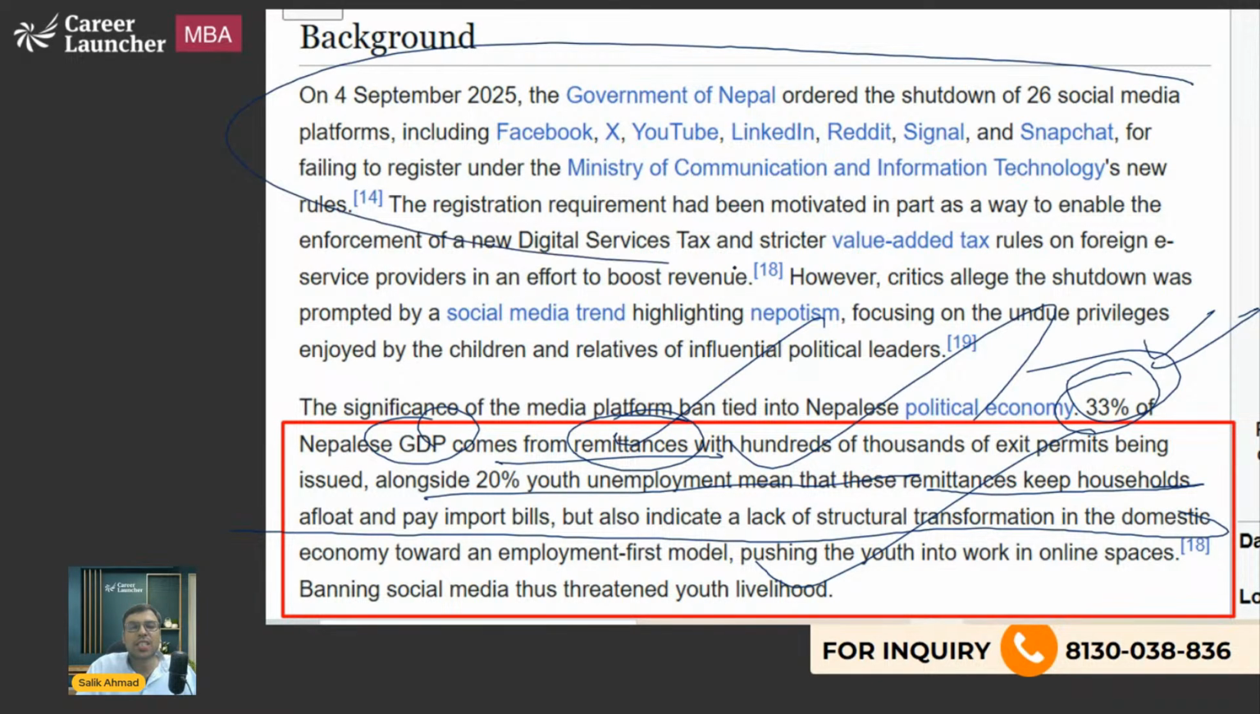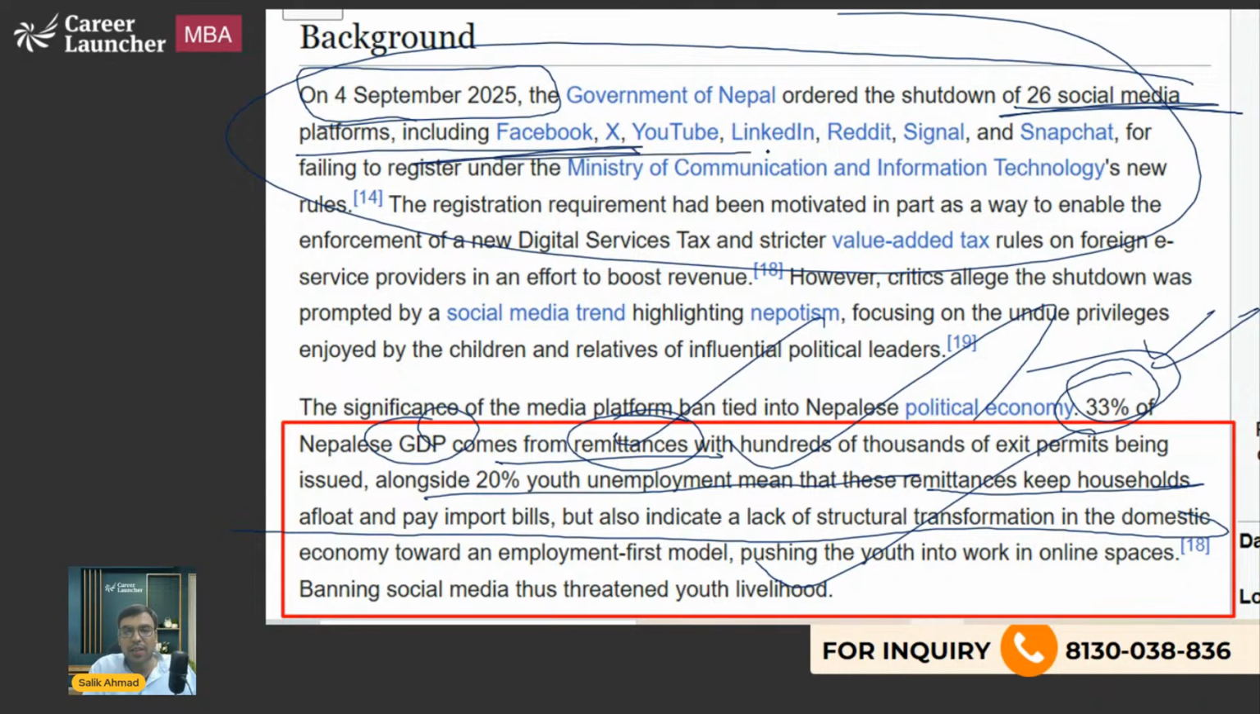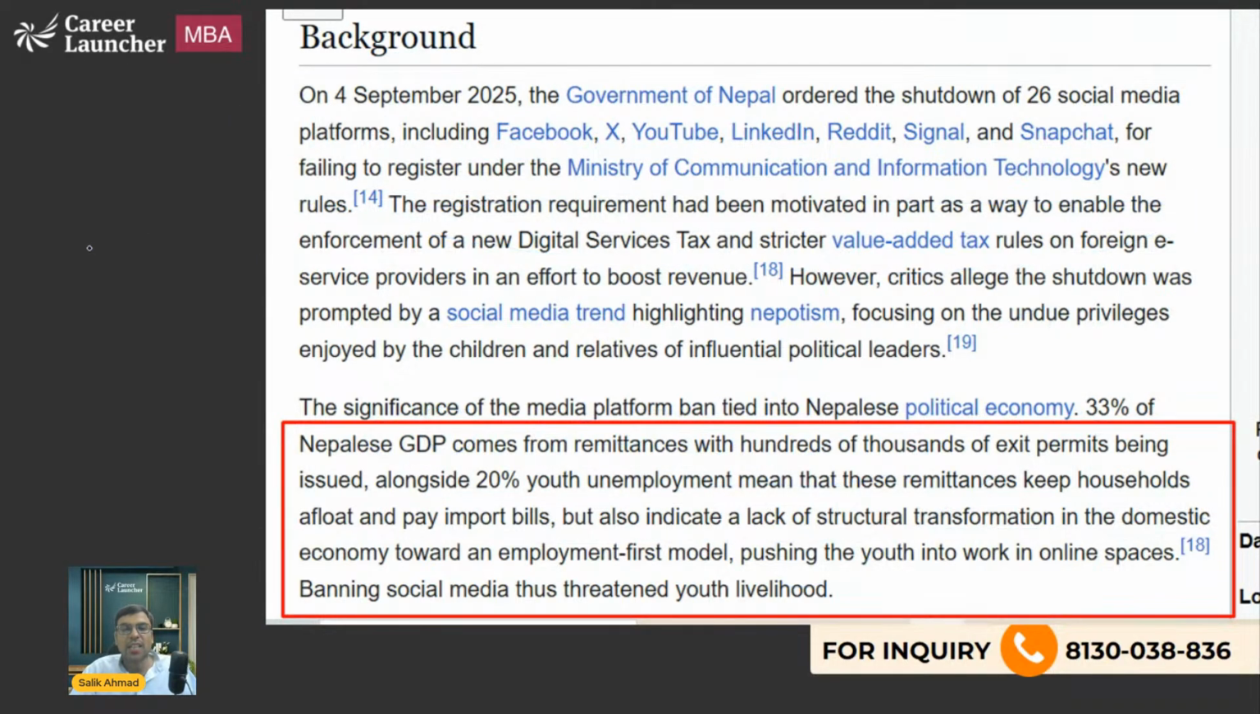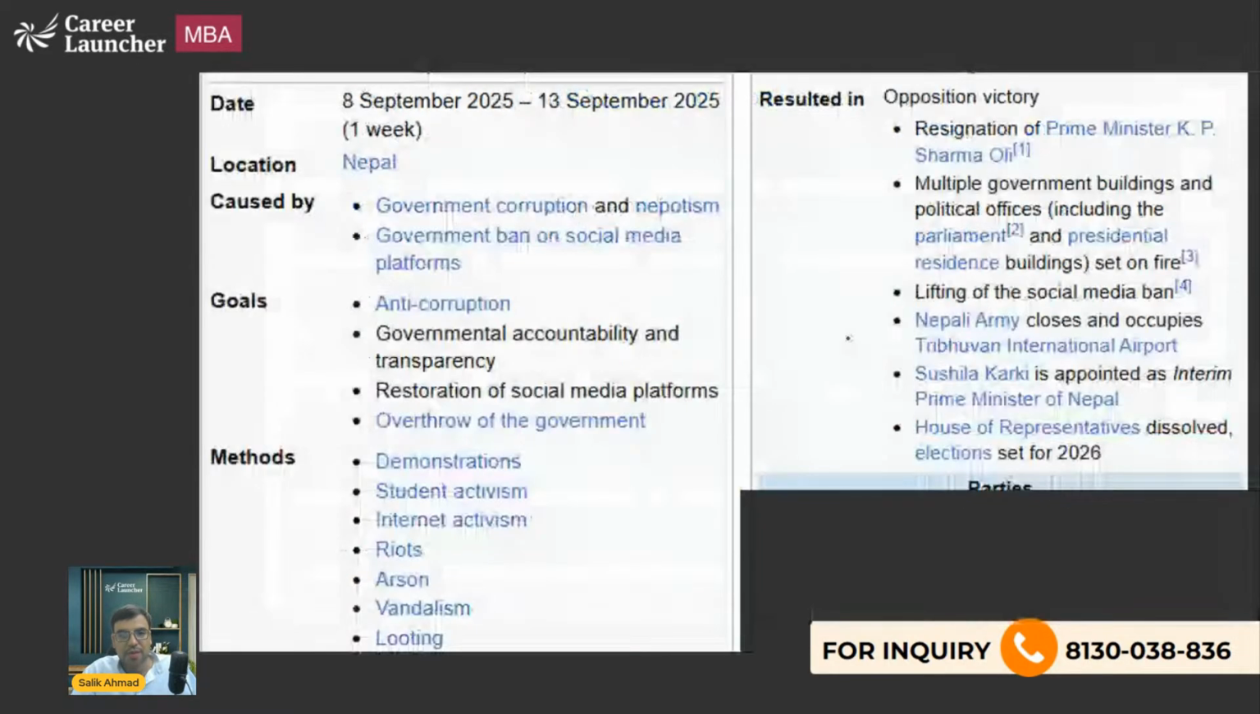And of course, on 4th September 2025, 26 social media platforms were banned. Facebook, YouTube, LinkedIn, Reddit, Signal, Snapchat, all these were banned. Control. So that is why, and they were also unhappy with the nepotism. They were unhappy with the nepo kids. They said that those from rich, powerful backgrounds, the children of politicians or bureaucrats, are living a lavish life, but the common people are suffering, etc.